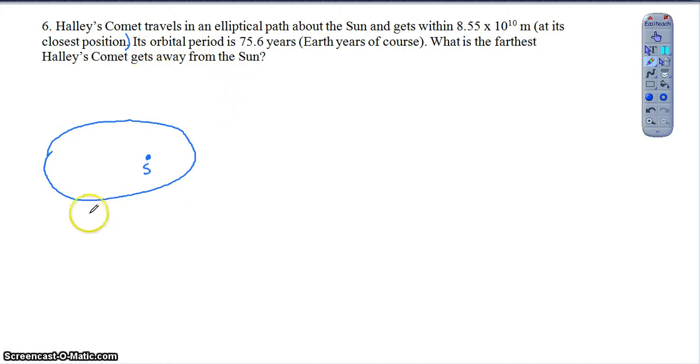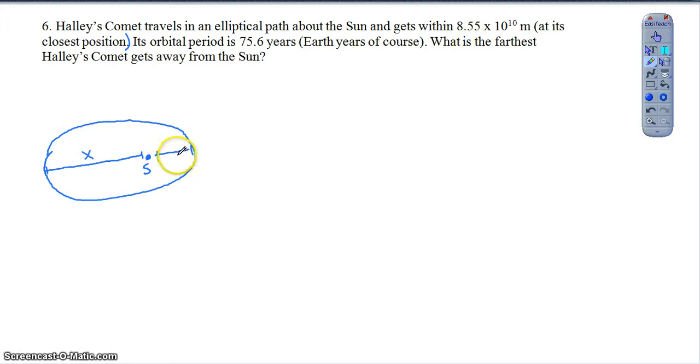Right. So I sketched the path here. It's an elliptical path. So what they're telling me again is the closest position it gets, they give me that distance of 8.55 times 10 to the 10th. The big concept we have to realize is that would be part of the major axis here. That would be part of the axis, right? So we know that the Sun is at one of the two foci, and then this distance is 8.55 times 10 to the 10th. The furthest distance, right? So what they're asking us to find is this distance here, which would be the remainder of the major axis. It'd be whatever's left. So how can we go about doing this?